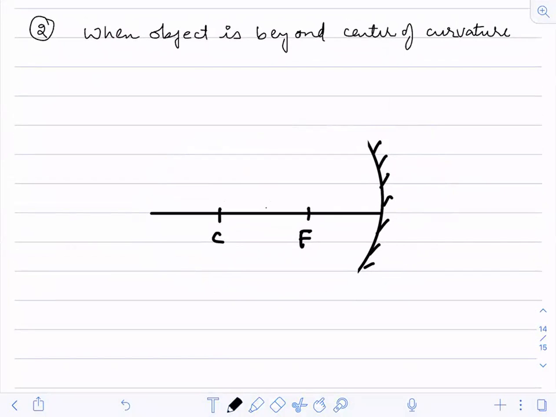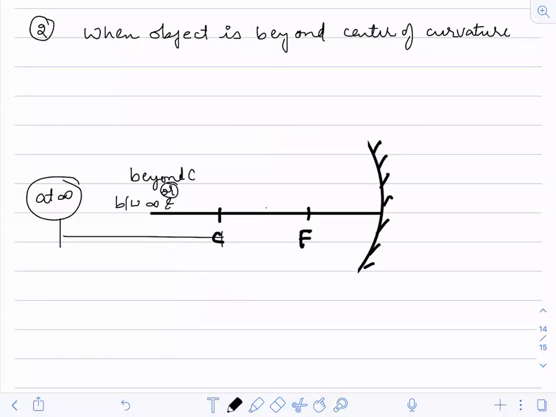You can keep it between infinity and C. So one point is at infinity. One point is beyond C, or between infinity and C. This is the second point where I can place the object.